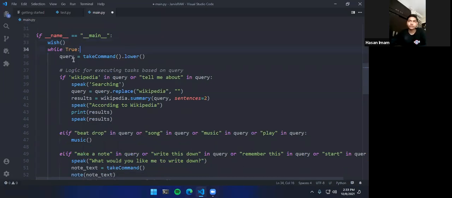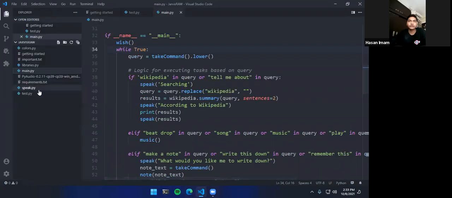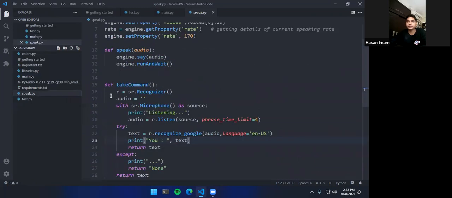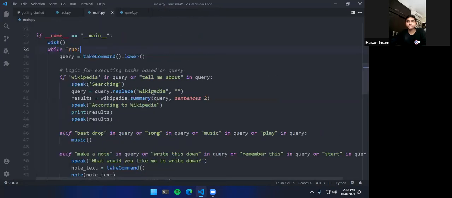Right. So query equals take command dot lower. So the query variable houses the take command function. What the take command function is, is the listening part that we created here. So you can see take command here, right? And then we have take command dot lower. So whatever you say, just organize it in a lowercase format, just to keep things simple and aesthetic.